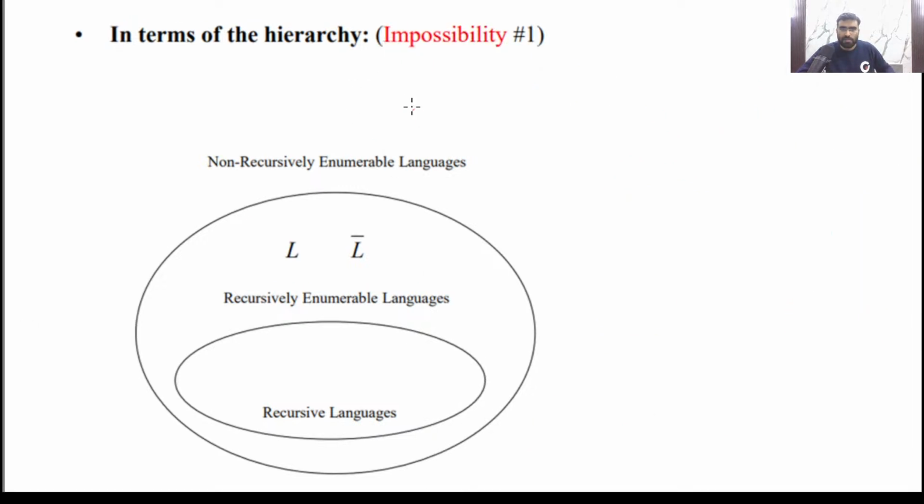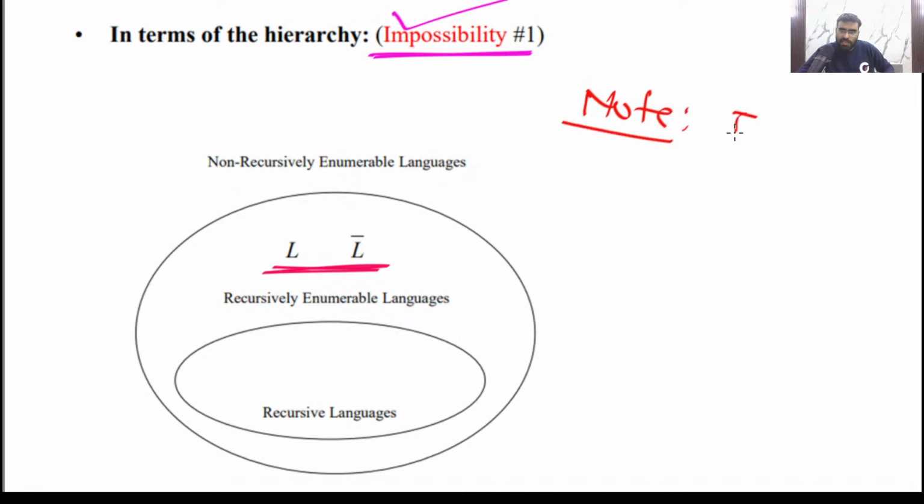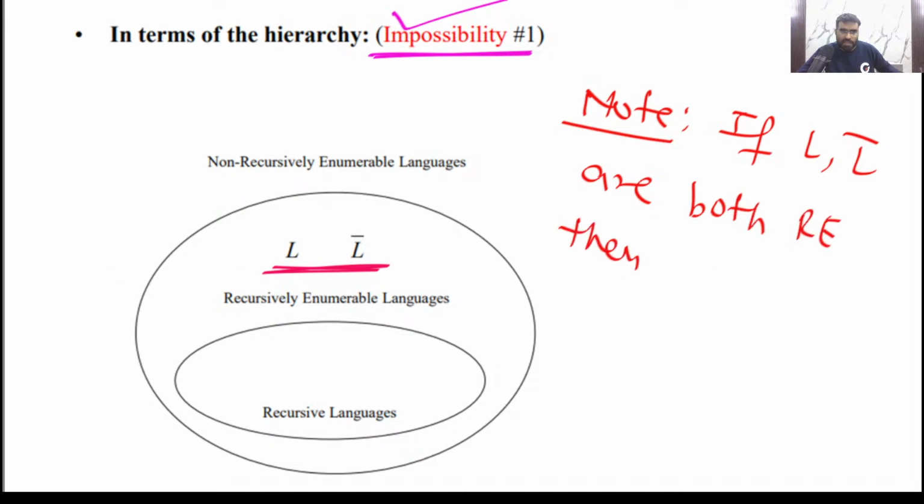What about this one? Is it possible that both are RE? This is impossible, right? Because remember I told you that if L and L complement are both RE, then they will be recursive. Yes or no?